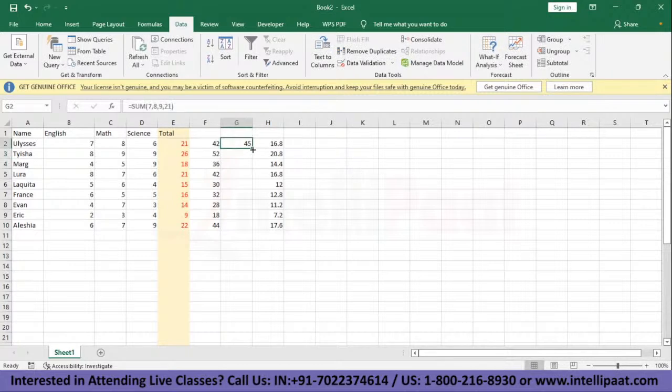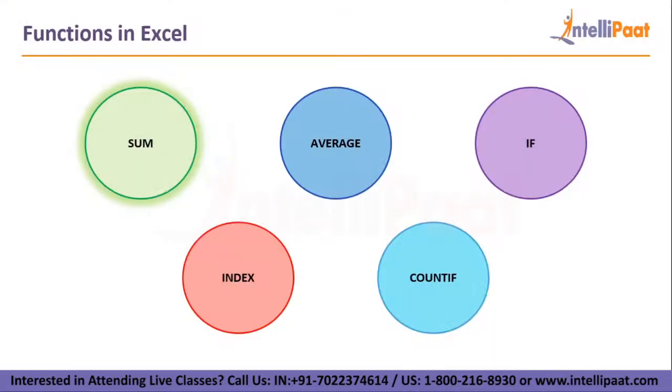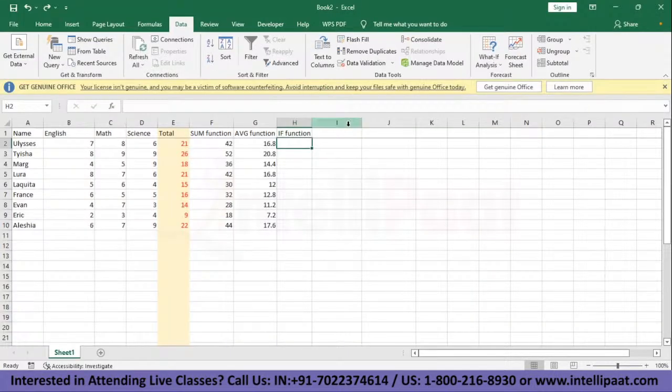So that is how it is done when you want to put separate numbers and not just column names or cell address. So for average also, here we have the if function. Let's try to perform that. So let's see how the if function works.